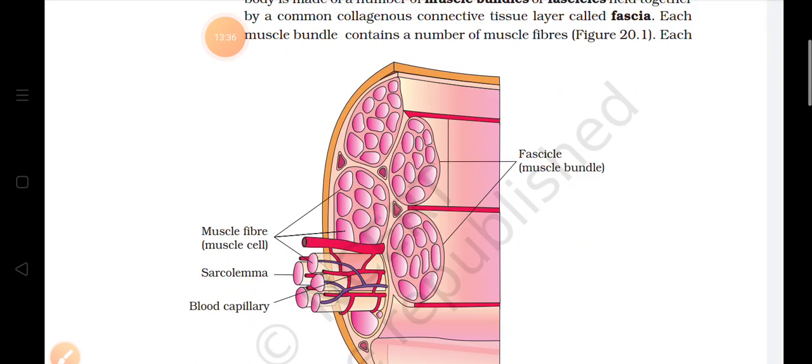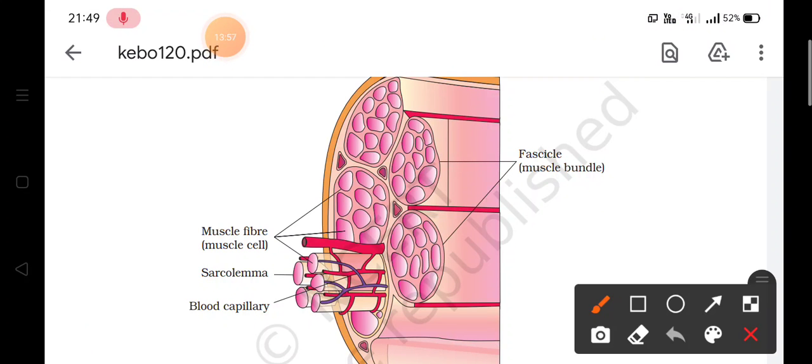As we have talked about three types of muscles, that is skeletal muscles, visceral muscles, and cardiac muscles. And this chapter is dealing with locomotion and movement. So we will be studying about the skeletal muscles. So this skeletal muscle is made of a number of muscle bundles or fascicles. So these are the muscle bundles or fascicles.